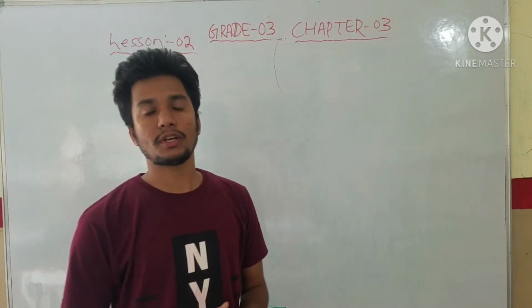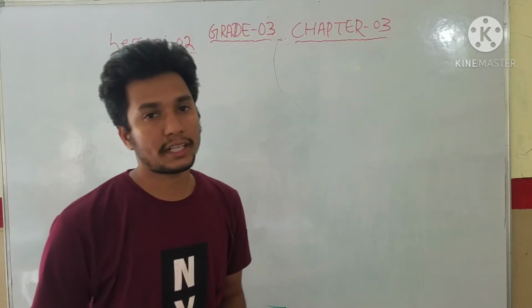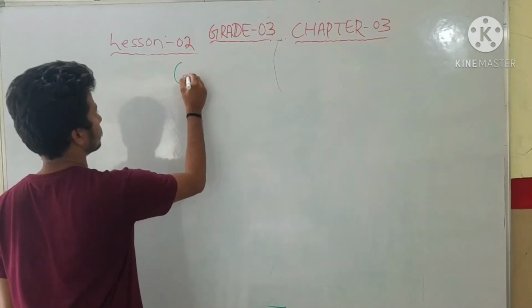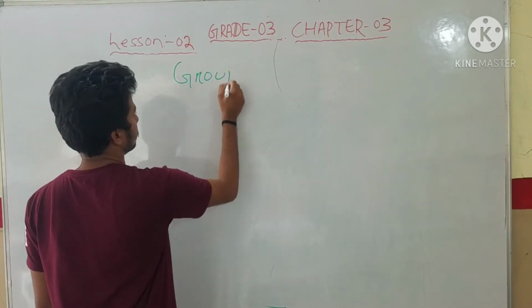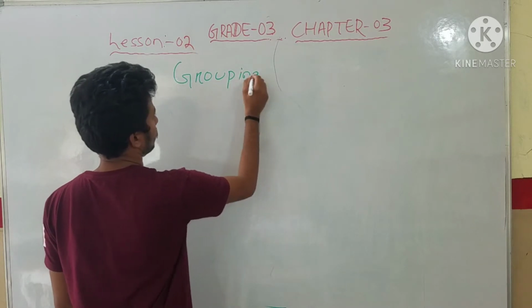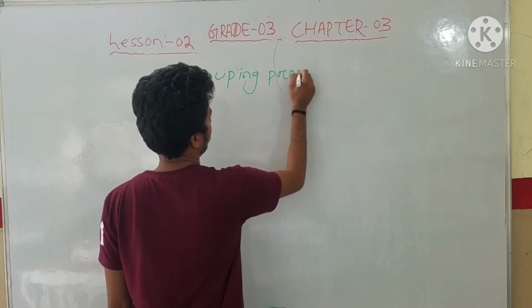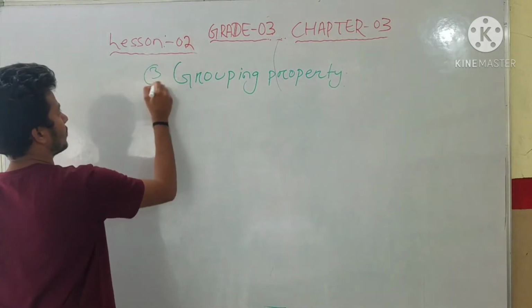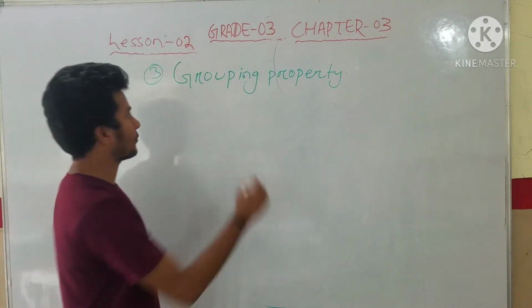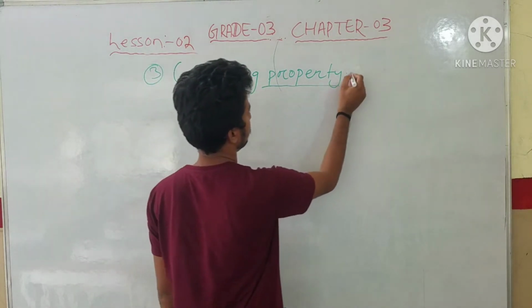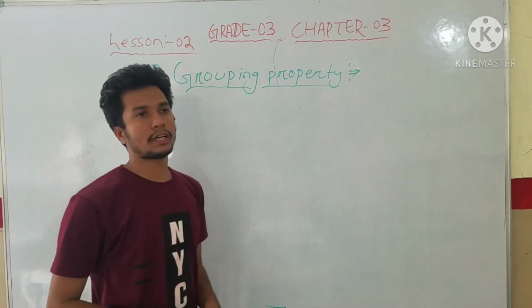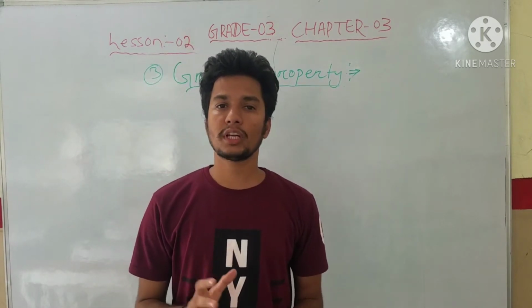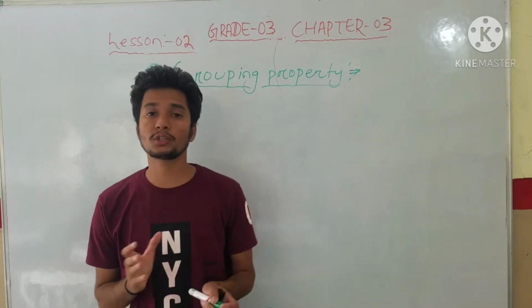So let's start, students. What is grouping property? Just now I told you, grouping means there should be more than two numbers.